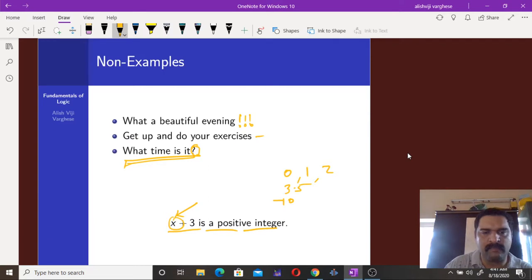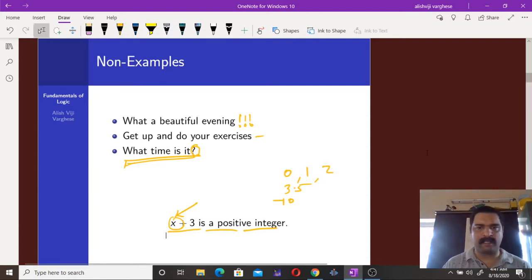So this kind of sentence is not considered a proposition. We will deal with such expressions in our later sessions. But remember that "x plus 3 is a positive integer" or "x square is an even number" are not propositions.